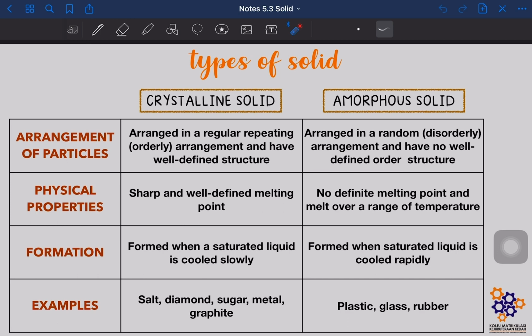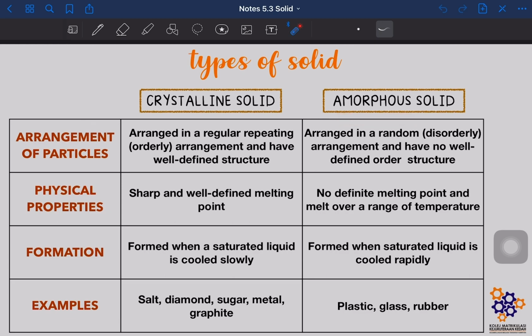So what are the examples of crystalline solid and amorphous solid? So crystalline solid contohnya macam salt, sugar, diamond, metal, graphite, itu semua adalah crystalline solid. Okay, so what are amorphous solid? So amorphous solid contohnya macam plastic, glass, rubber, and etc. Okay, so these are the difference between crystalline solid and amorphous solid.